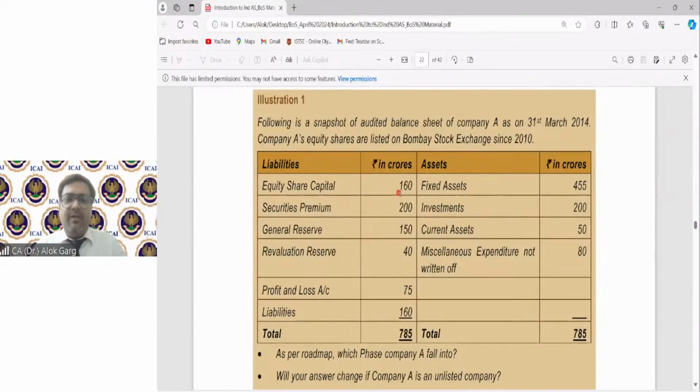Equity share capital 160 crores, securities premium 200 crores, general reserve 150 crores, revaluation reserve 40 crores, profit and loss account balance 75 crores. Then liabilities are given, then fixed assets, investments, current assets, and miscellaneous expenditure to the extent not written off is also given, right?